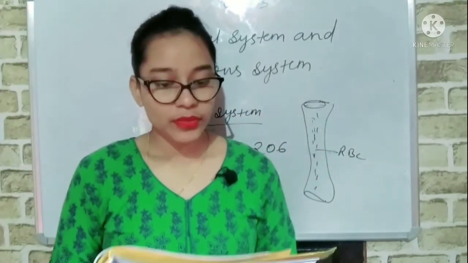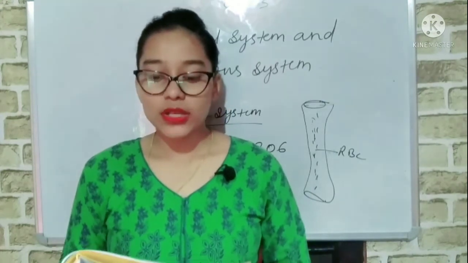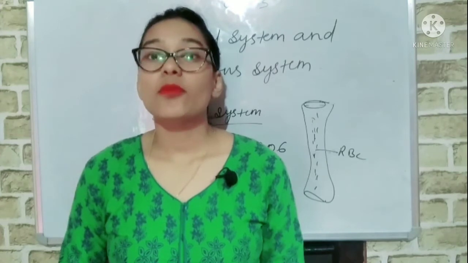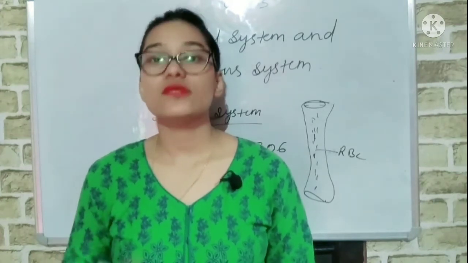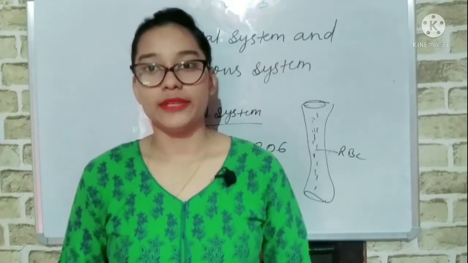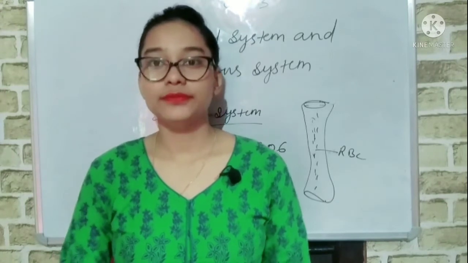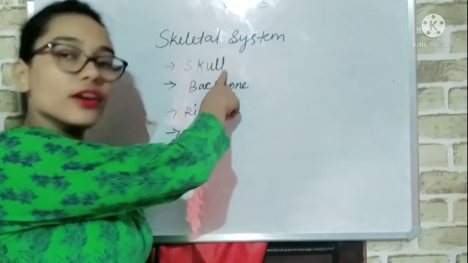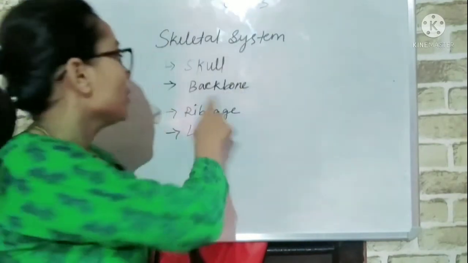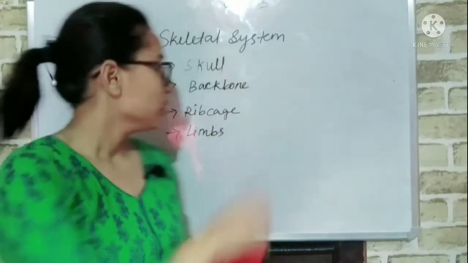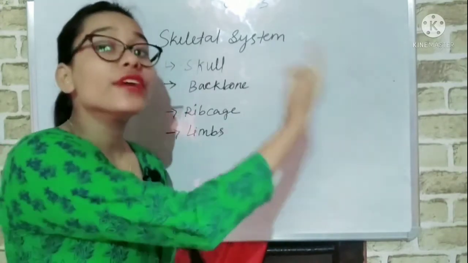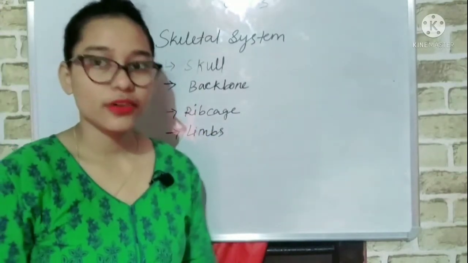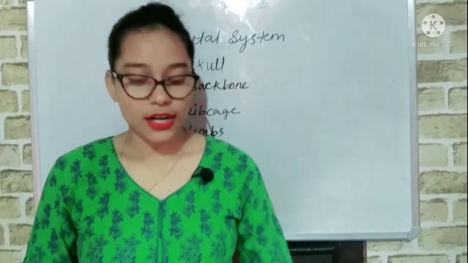Now it contains important minerals needed by our body. The bone contains some important minerals like calcium and phosphorus, which are required by our body. So is it clear up to here? Now you see, the main parts of the skeletal system are the skull, the backbone, also known as spine or vertebral column, the rib cage and limbs. So let us now start with the skull.